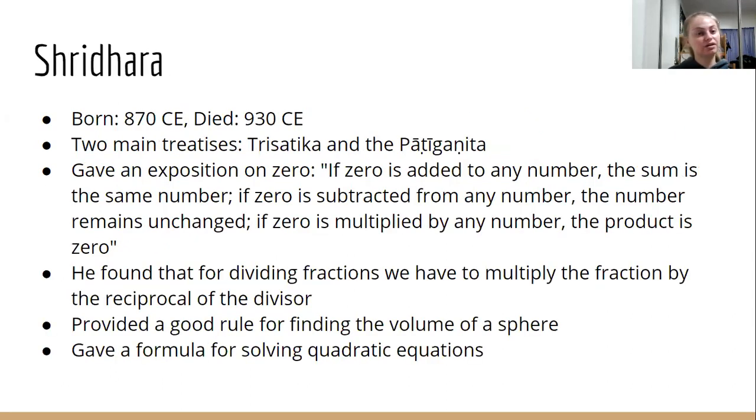Next, we have Sridhara, who was born in 870 and died in 930. He had 2 main treatises. I'm not going to say the names again. I'm very bad at pronouncing things. I don't want to butcher them at all. So again, 2 main treatises. And a lot of these mathematicians had treatises, and they put all of their work into these treatises so that they could be documented over time.